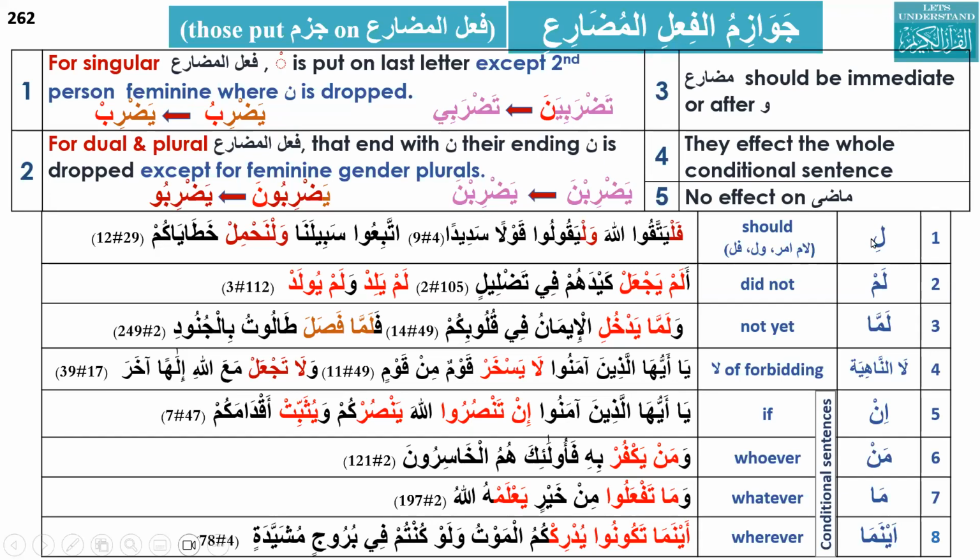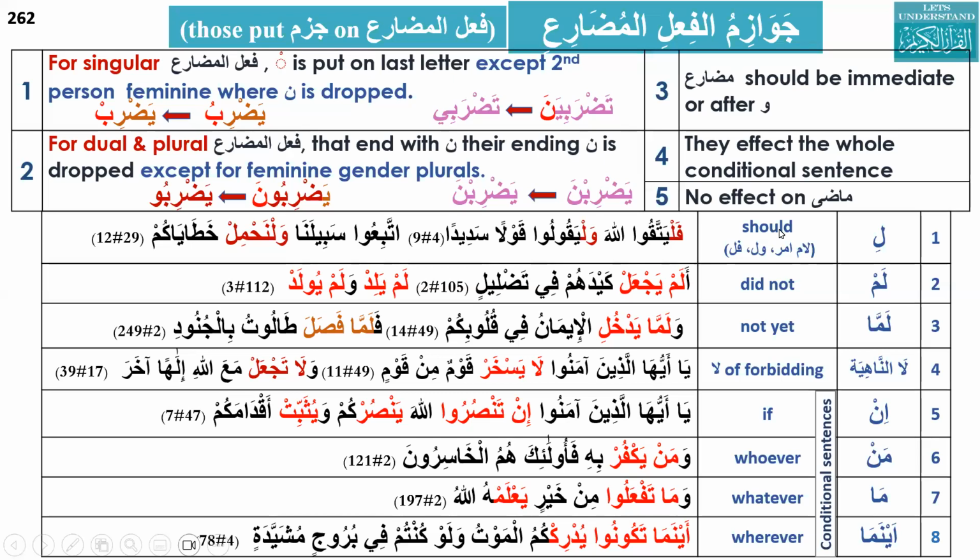One thing: this li is actually confusing, but I think we will cover it in the next lecture. Up till now we were discussing only one li, the jar, which operated only on nouns. But this li is different from the previous one. It is also called lam amar ghaib.